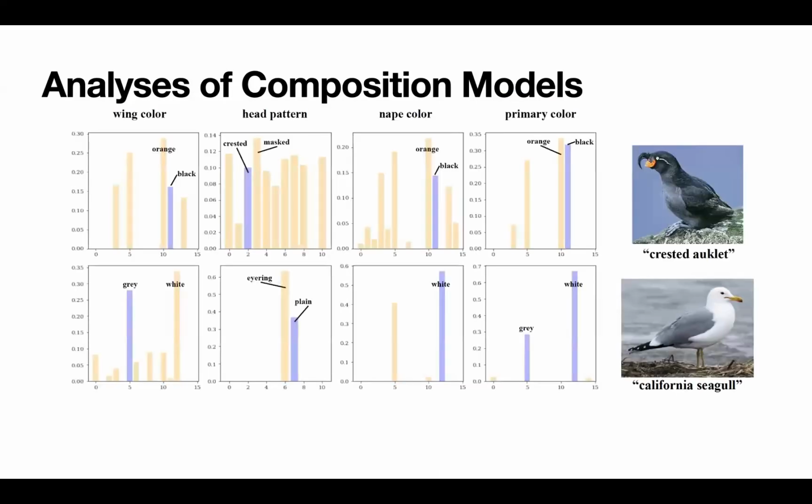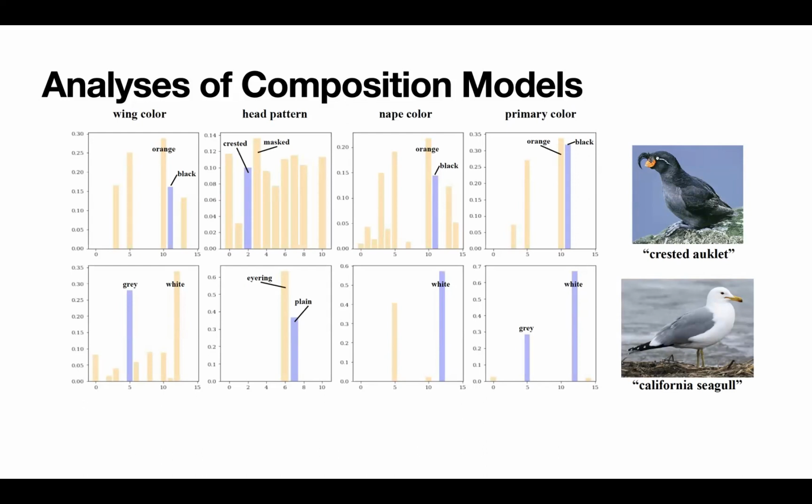Later on, we carry out analysis over the learned weights of composition models. First, we carry out a qualitative analysis on the CUB dataset for the ClipPrim model. On each row, we showcase the results for a specific bird class, and the x-axis on each subplot corresponds to a different primitive concept.